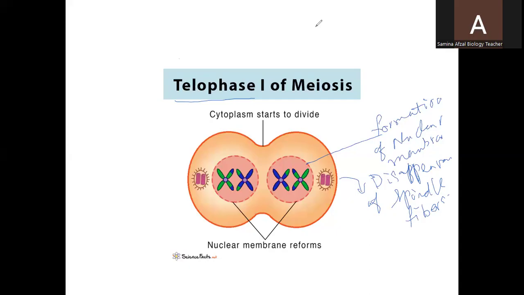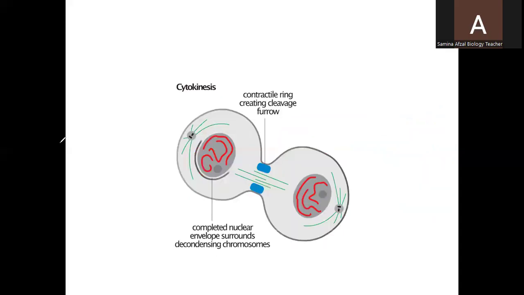Now there should be the division of the whole cell. So what will happen over here? The cytokinesis will take place. We will move towards the next phase where I would like to show you the process of cytokinesis. Here you can see the site during cytokinesis, in this way you can see the cell start its division and the cell is divided into two.